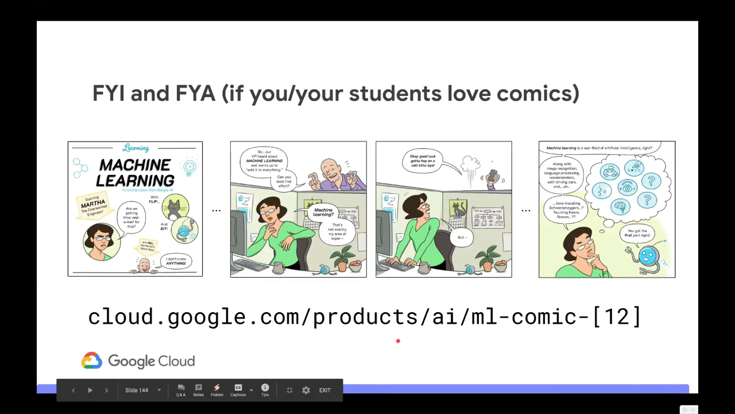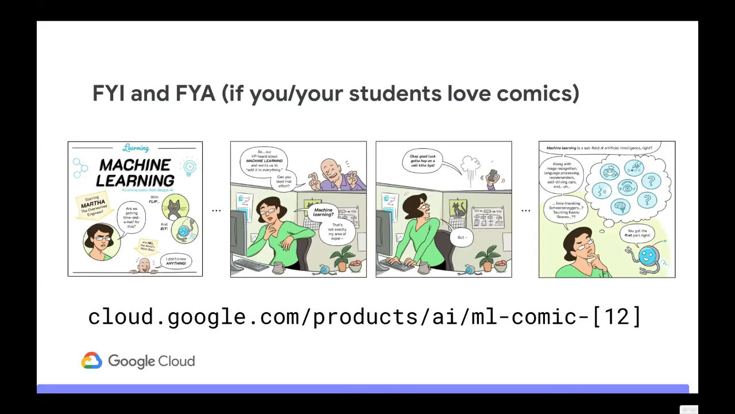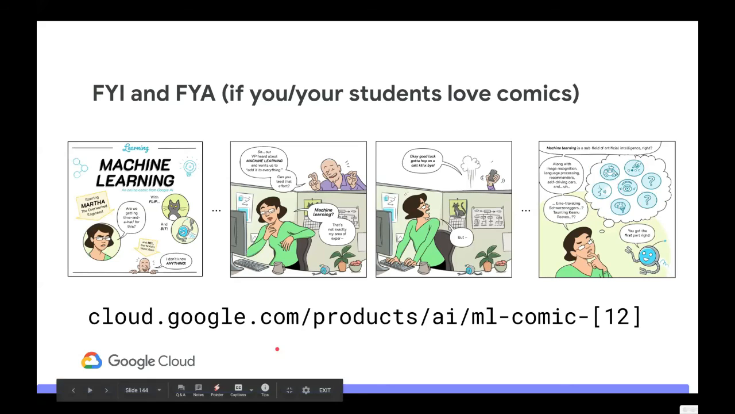And then last thing, if you like comics, and if you or your students, since I'm talking to faculty, want to learn more about machine learning, but in a comic book format, just go to cloud.google.com/products AI ML comic -1 and -2. So there's 2 comics. So that's what this is. It just means -1 and -2. And then that is it.